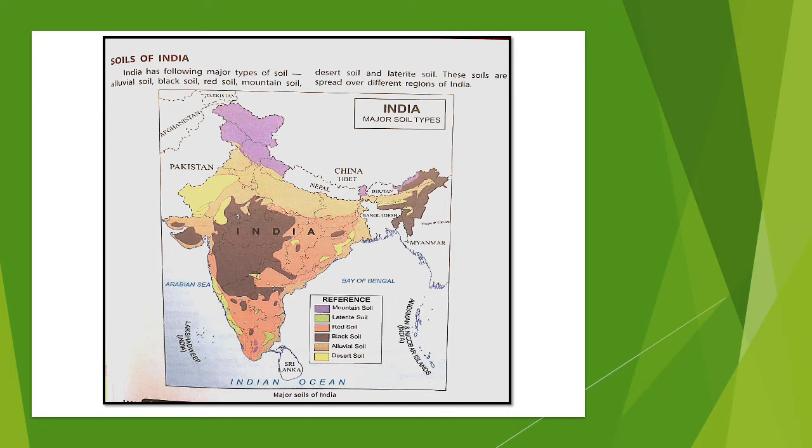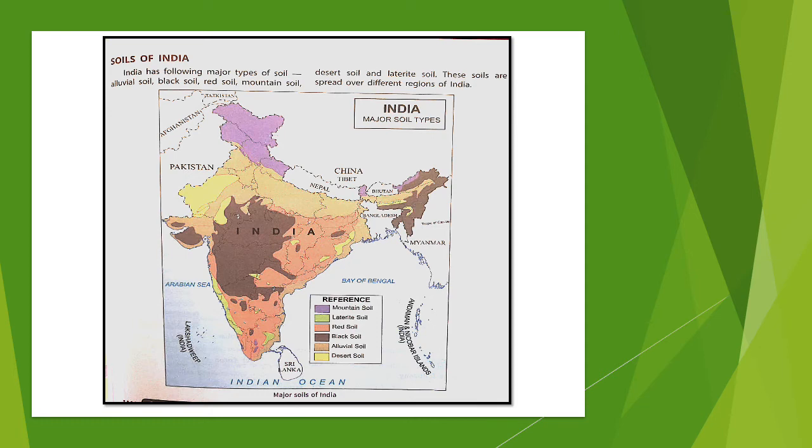So what kind of soil is laterite soil? It is reddish in color, and it is hard and cloddy. When it dries, it is very hard, and it is mainly found in the hills of Western Ghats, and in plateau areas, Rajmahal Hills, Eastern Ghats. So these are in some part of Jharkhand you will see in the map, and some part of West Bengal, and in the northeast a little bit in the Garo hills of the northeast. So this is basically soil found in the plateau region.